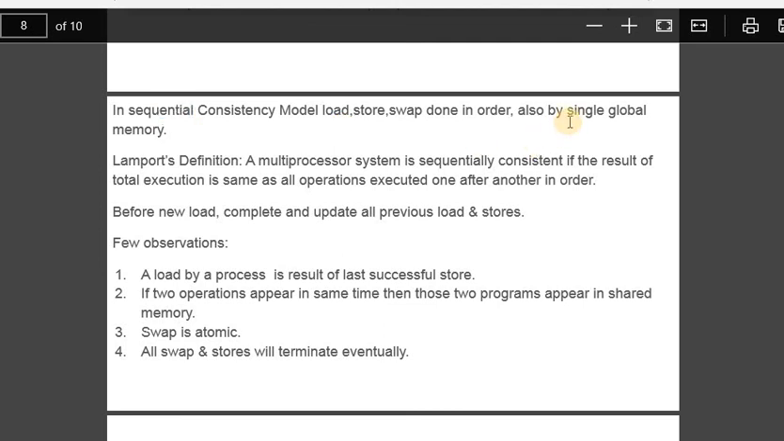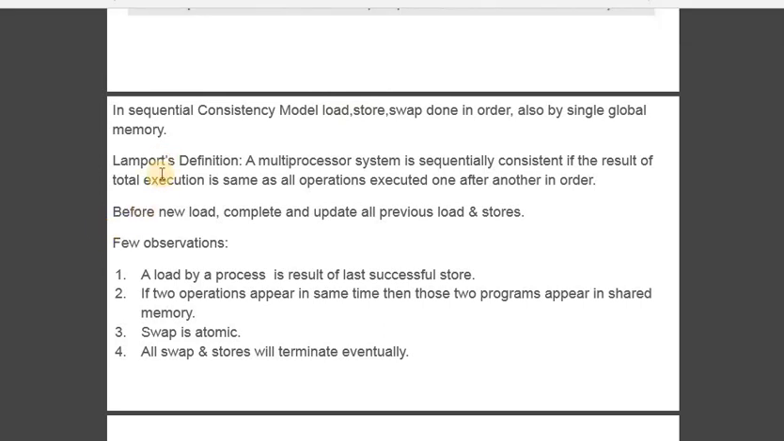Also they are going to share a single global memory, because they are sequential and also sharing data. One of the definitions we have is called Lamport's definition. For sequential consistency, a multiprocessor system is sequentially consistent if the results of total execution are the same as if the operations were executed one after another. Very simple.